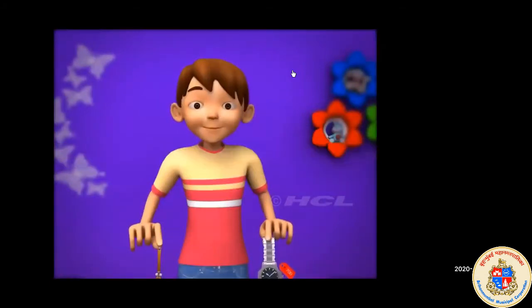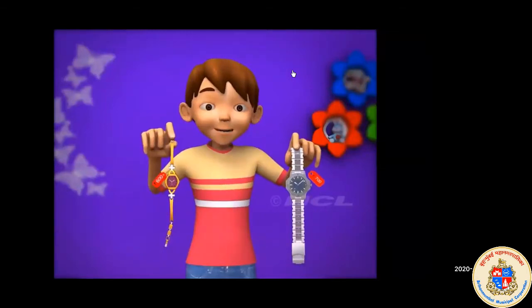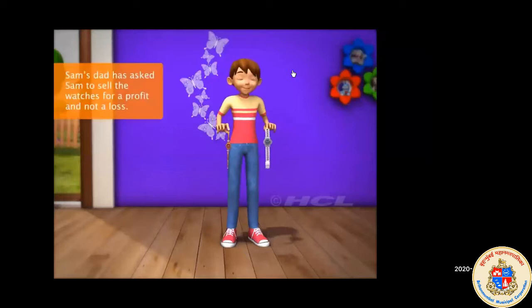Sam's mom and dad have given him two of their brand new watches. Sam is on his way to the market to sell the watches. His dad has asked him to sell the watches for a profit and not a loss. What did he mean by profit and loss? Let's find out.